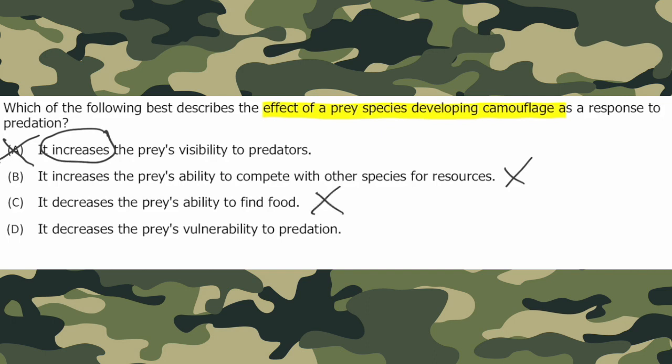And D says it decreases the prey's vulnerability to predation. And that is the correct answer, right? Because they're camouflaged, they're less vulnerable to predation. They're less likely to get eaten because they're less visible to the predator. So D is the correct answer to this question.